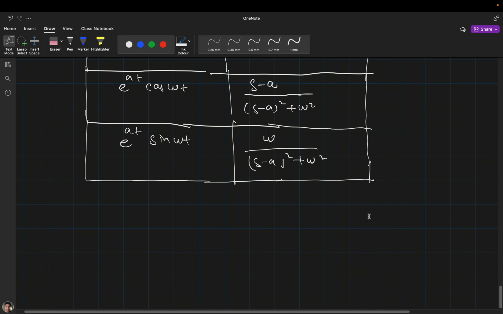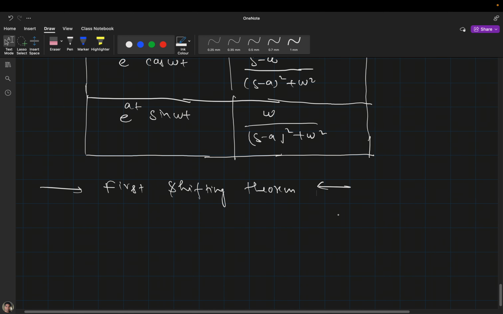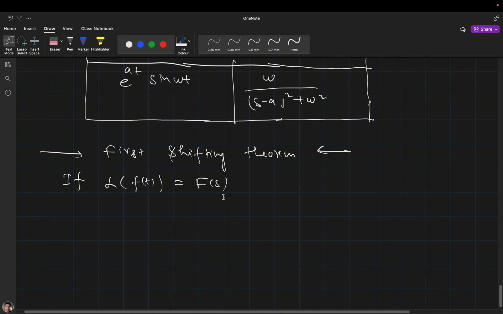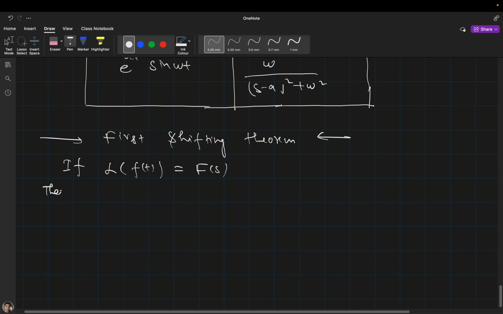Now we will use the first shifting theorem. It says if the Laplace transformation of function f is Fs, then the Laplace transformation of e raised to the power at times ft will be Fs minus a.